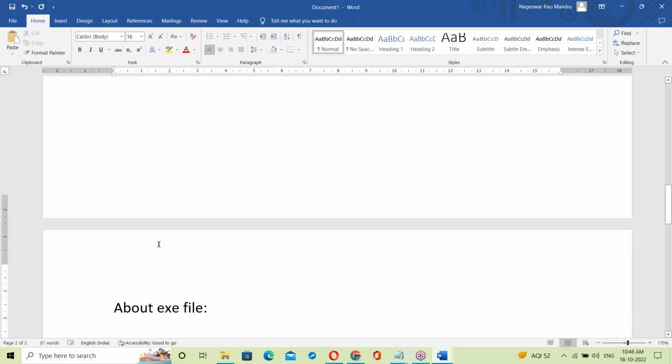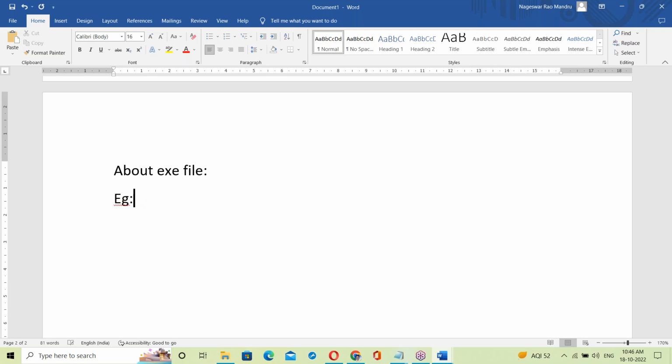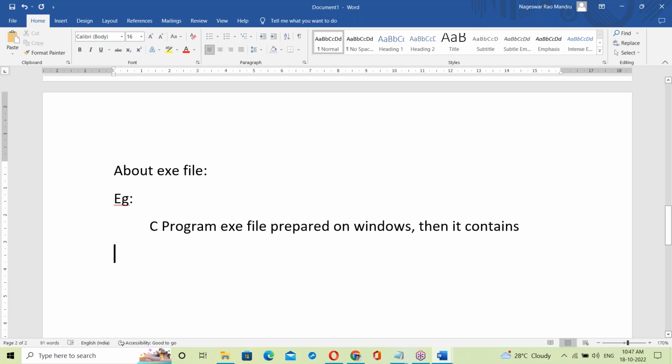Suppose, for example, a C program exe file is prepared on Windows OS. Then what does it contain?